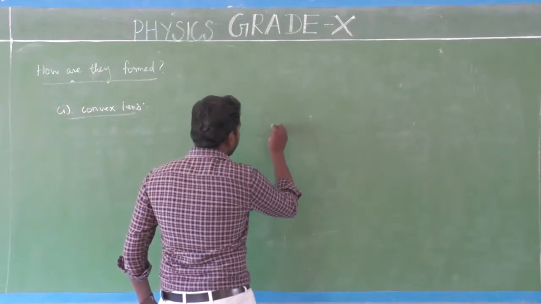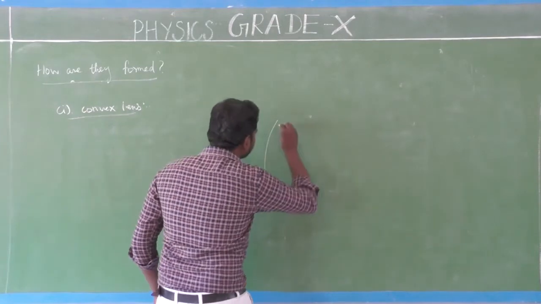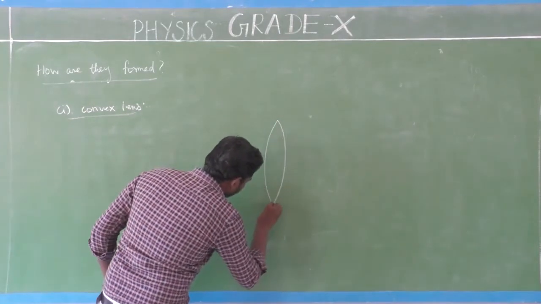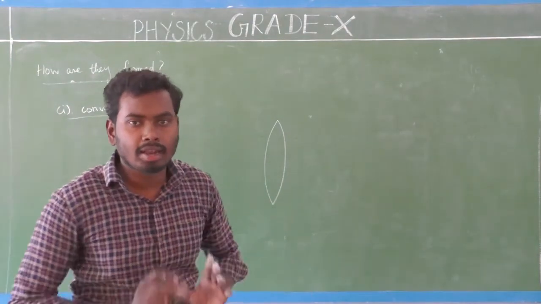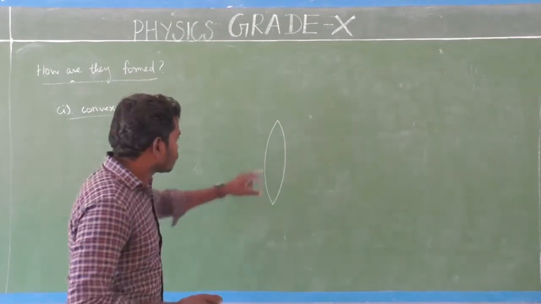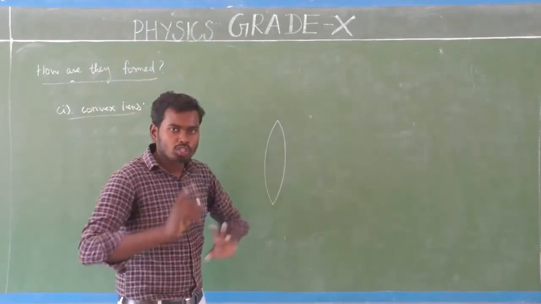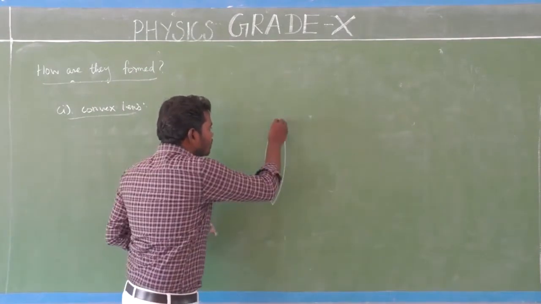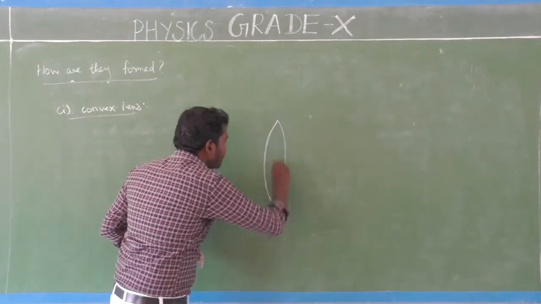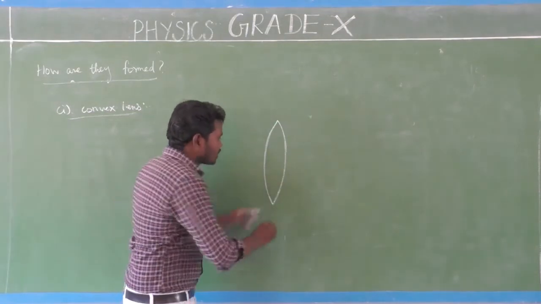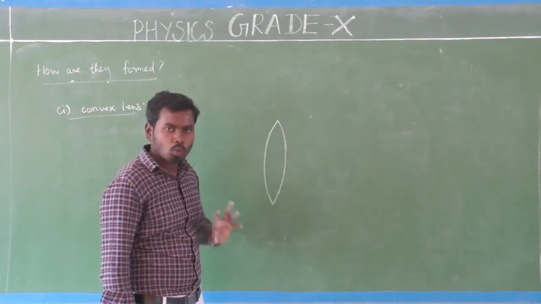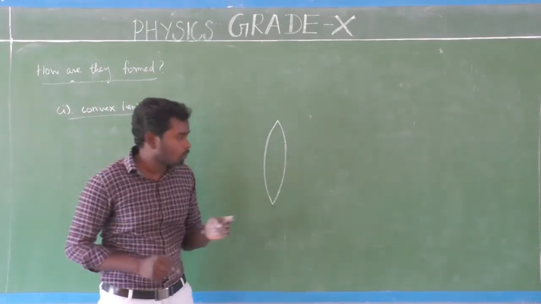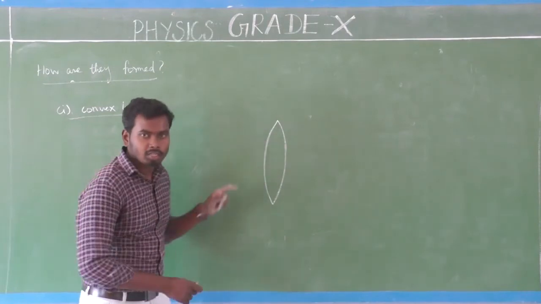Look here. So this is a convex lens diagram, isn't it? Yes. This convex lens has two surfaces, am I right? This is one surface, and that is one surface. This convex lens has two surfaces. This is one surface, and that is one surface. So look at the 3.1. If I take this part, which part?